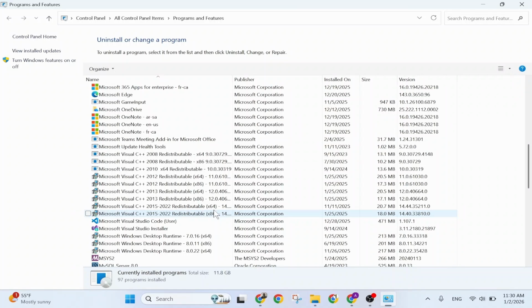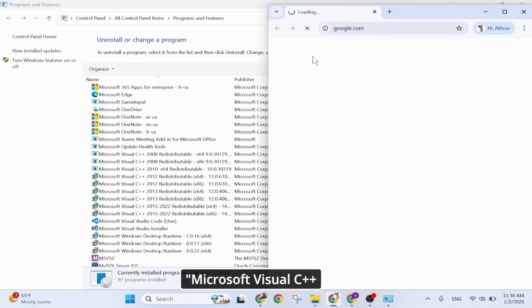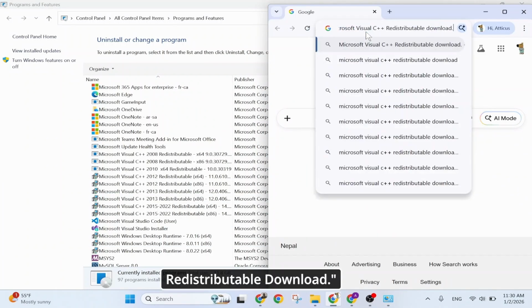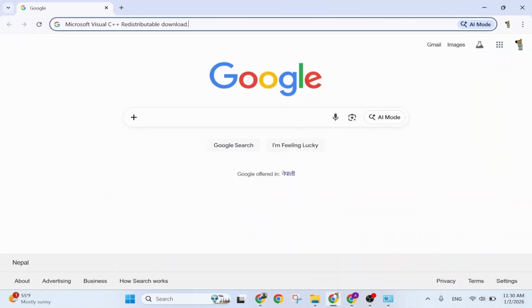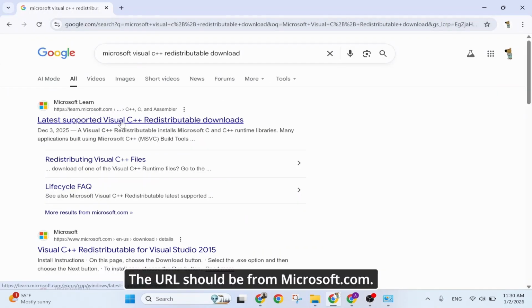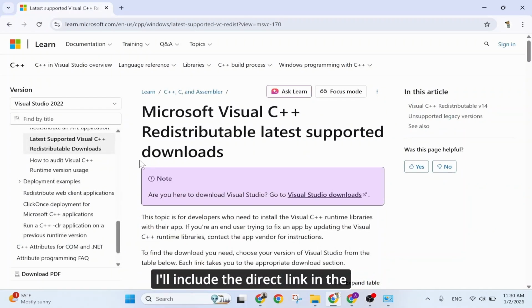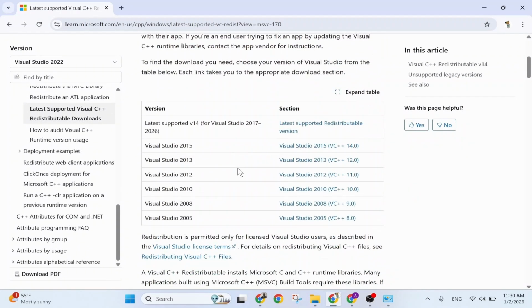Step 2. Visit Microsoft Download page. Open your web browser and search for Microsoft Visual C++ Redistributable Download. Click on the official Microsoft link. The URL should be from Microsoft.com. I'll include the direct link in the description for easy access.